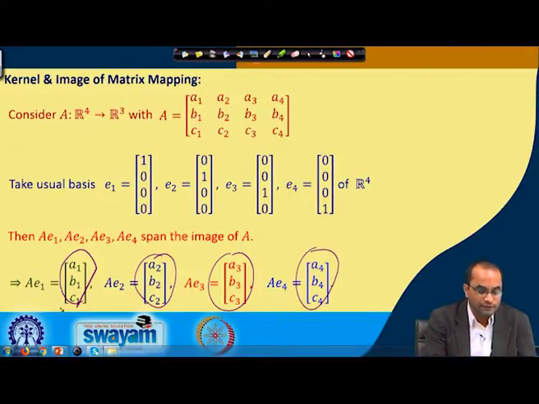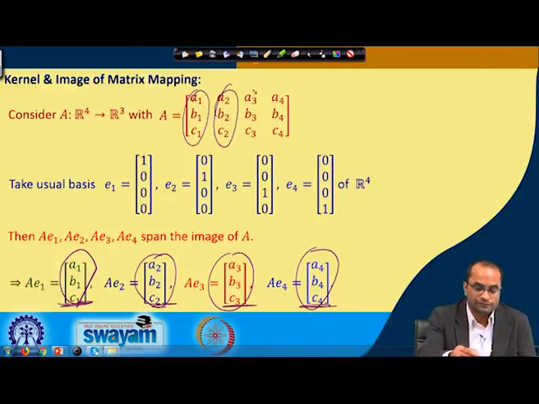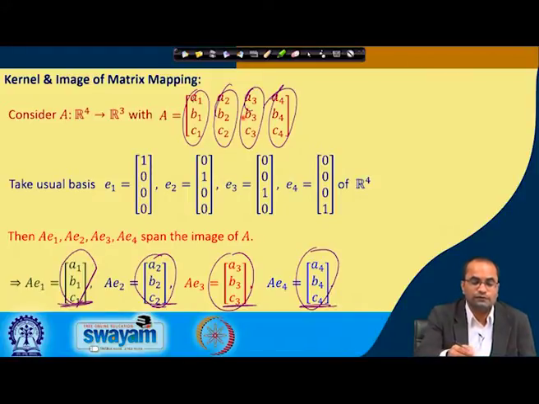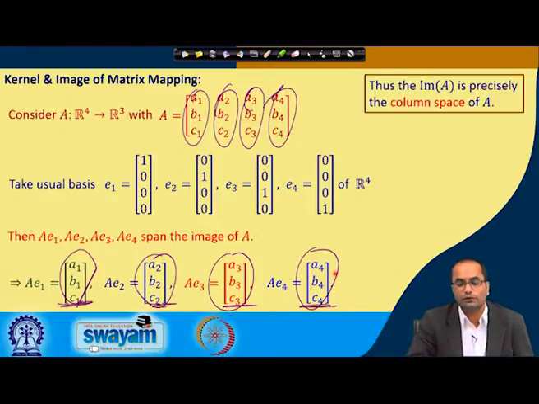So, we know already the spanning vector of this image, which is in R 3. So, the image of this A. What are these? These are precisely the columns of this given matrix. So, the image is nothing but the column space. The column space is exactly the span of these columns, which we have already discussed, and what we have observed is that the image is nothing but the span of these columns. Thus the image of A is precisely the column space of A.